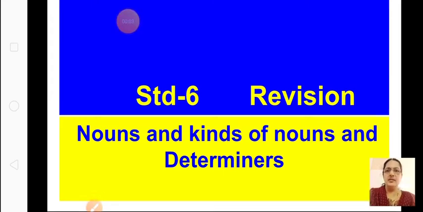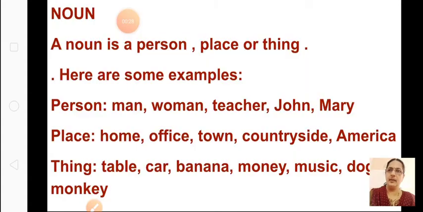We are going to start with the revision of grammar. Today we will see revision of nouns and determiners. We have already studied nouns as well as determiners. We will revise what are nouns and the kinds of nouns, and we will revise what are determiners, and we will discuss what type of questions can come for your unit test. Okay? Shall we start with nouns, children?